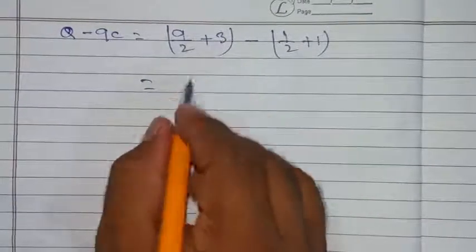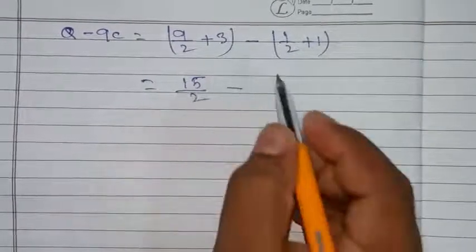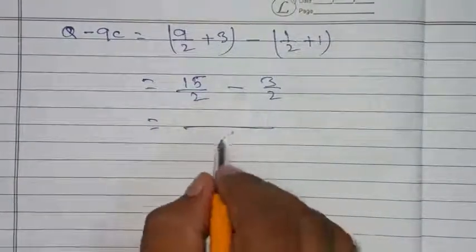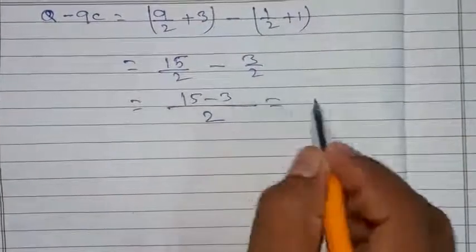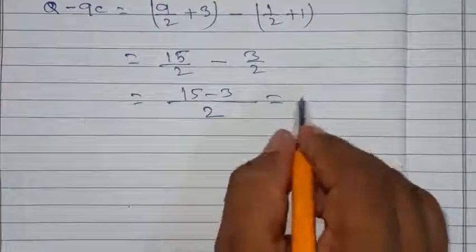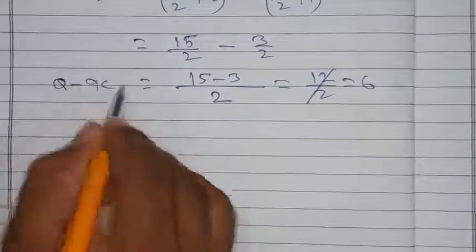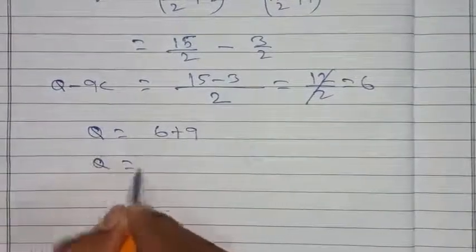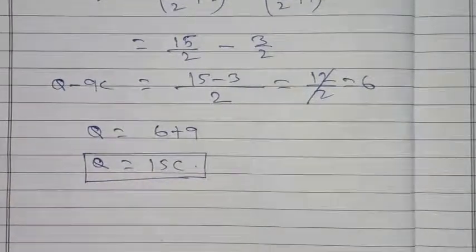3 twos are 6, 12, 15 by 2 minus 3 by 2, LCM is 2, 15 minus 3, which is equal to 12 by 2, which is equal to 6. Here q minus 9 coulomb, so q equal to 6 plus 9, which is equal to 15 coulomb. q equal to 15 coulomb.